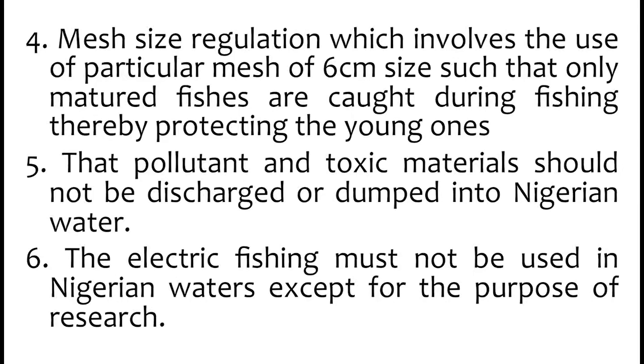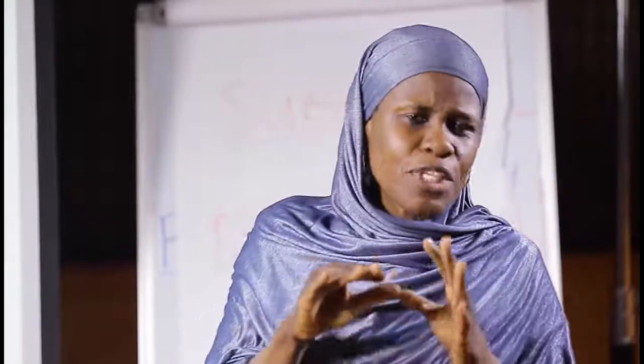Number 4, mesh size regulation, which involves the use of a particular mesh of 6 centimeters, so that only matured fish are caught. Your mesh size is 6 centimeters. So when you use that net to harvest your fish, it means you are not going to harvest any fish that is less than 6 centimeters. It is only the matured fish that are being harvested.